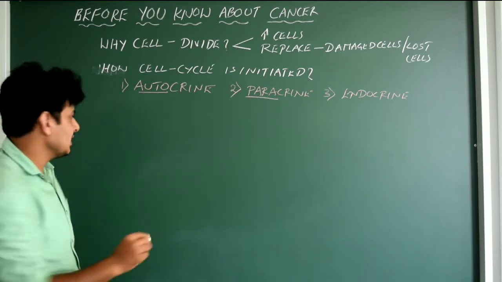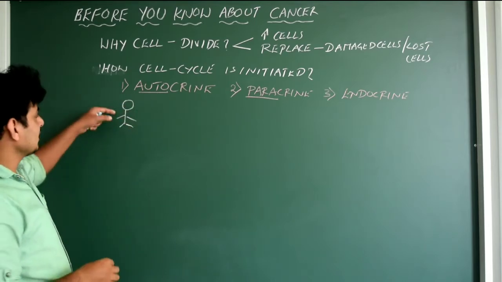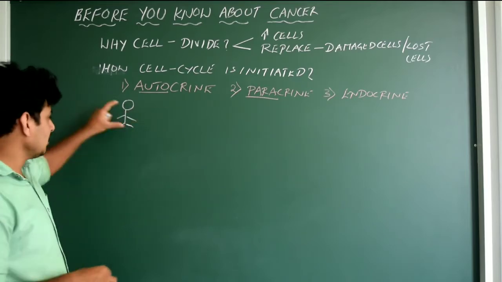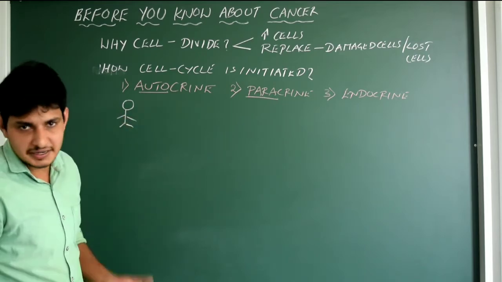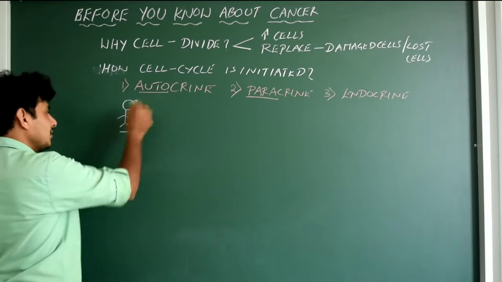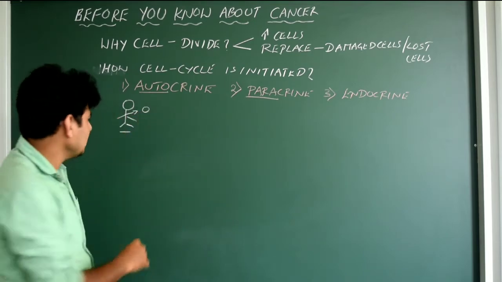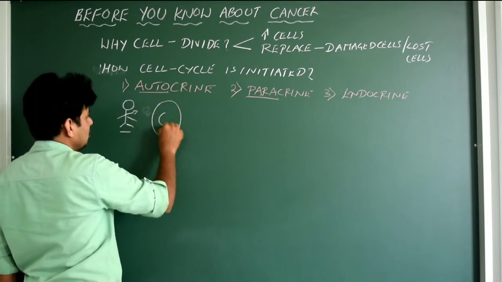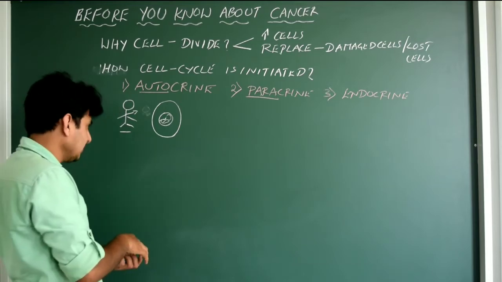Suppose we take a cell from a human body. So we will take this human body as an adolescent human, like a 16-17-year-old fellow like you. That means the growth phase is already completed, correct? He is not in the initiation phase of his life. We just take one cell from his body, any type of cell, any cell, you take any cell. We have taken one cell, we just draw it here, and we know it has got nucleus and the genetic material, and it has got cell organelles, everything is there.